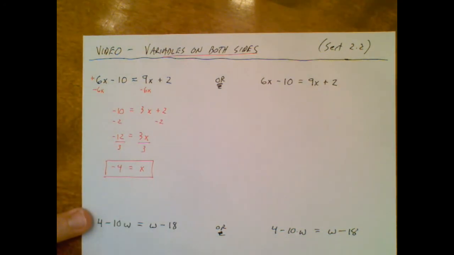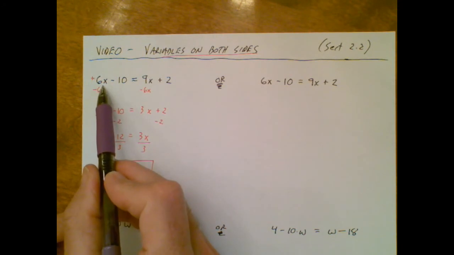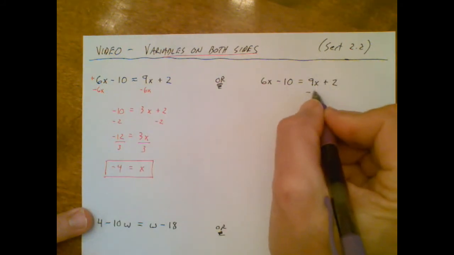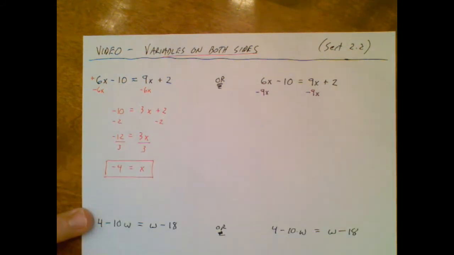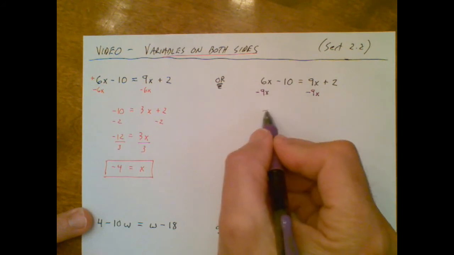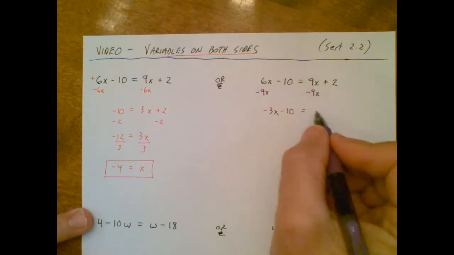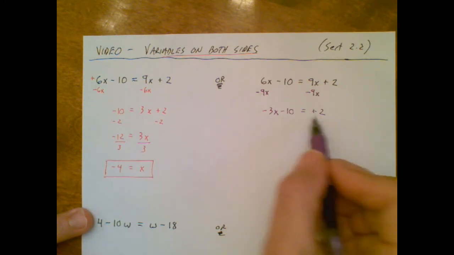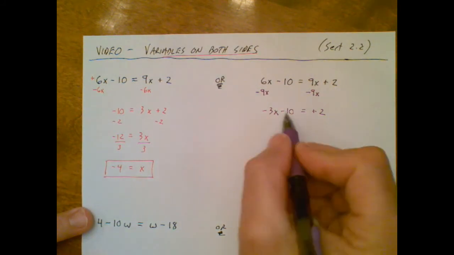But I could do this problem a different way. In this case, we said I want the 6x to travel over to meet the 9x. Let's change that up. Let's move the 9x and have it travel over to the 6x. 6x minus 9x is negative 3x. These two add to 0, that's why we did that. And so now I have a different looking equation than I did over here, but we're going to end up at the same answer, or math is broken.